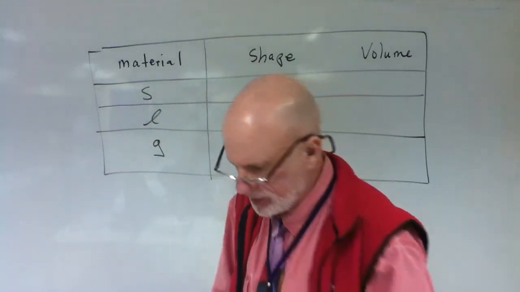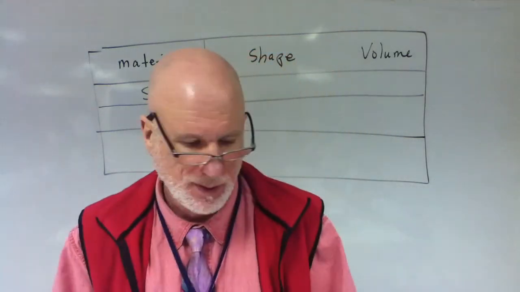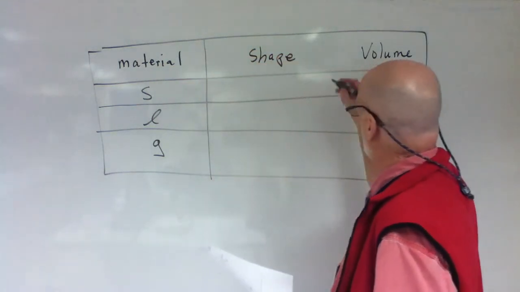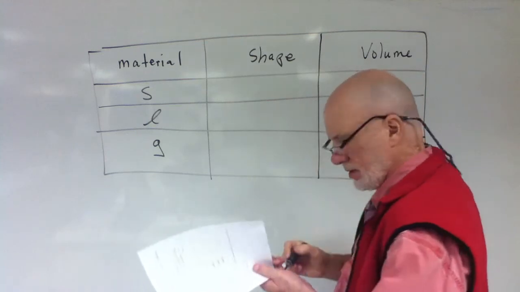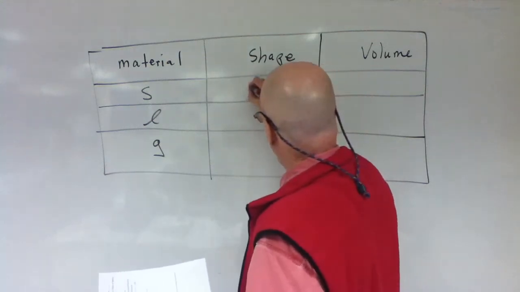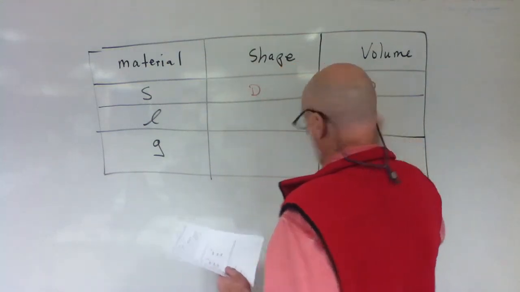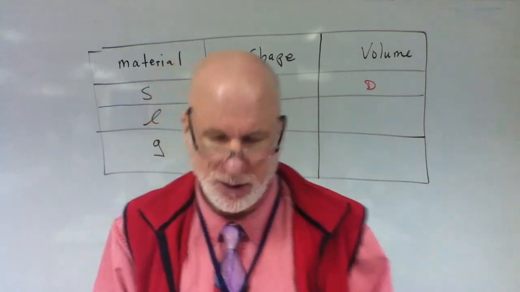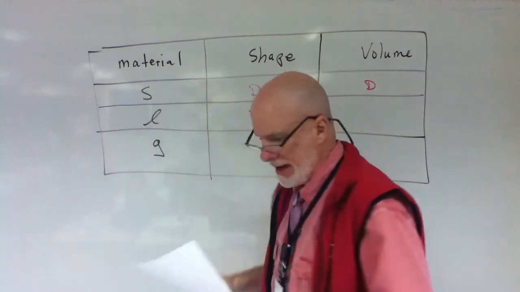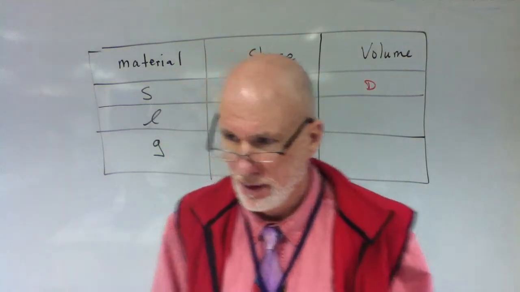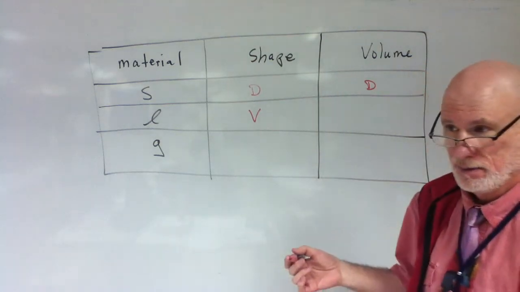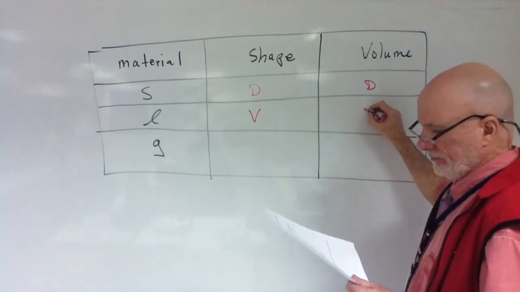Shape. You're either going to say definite or variable. What is solid? Definite shape, definite volume, or vice versa? Definite shape and definite volume. What about a liquid? Variable shape, very good. And what about its volume? It's definite volume, because you can measure it very easily with an instrument, a graduated cylinder. So it's going to be definite.